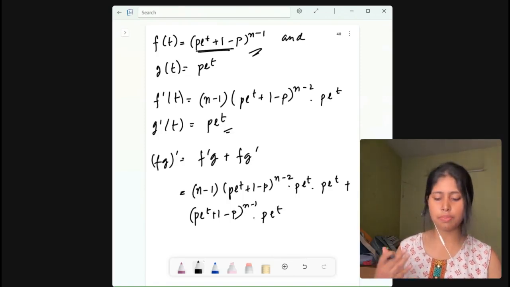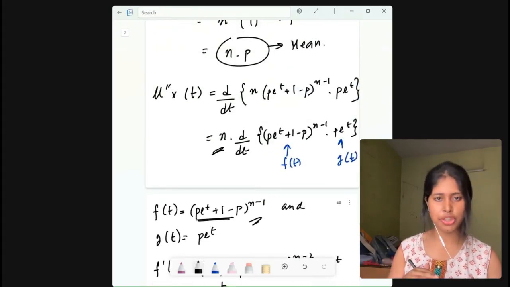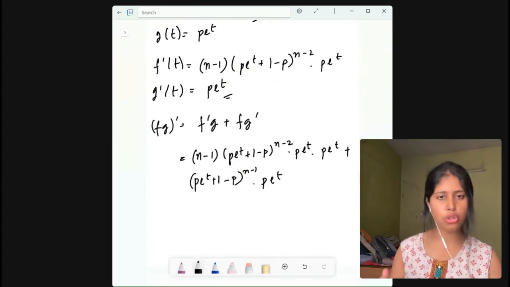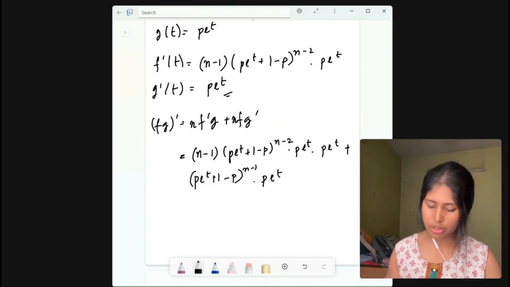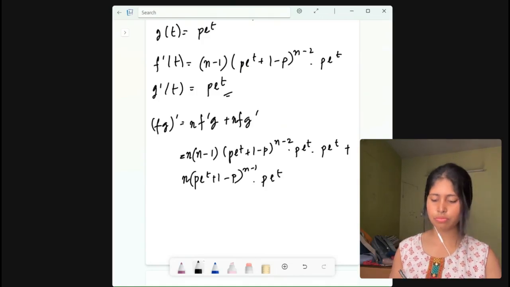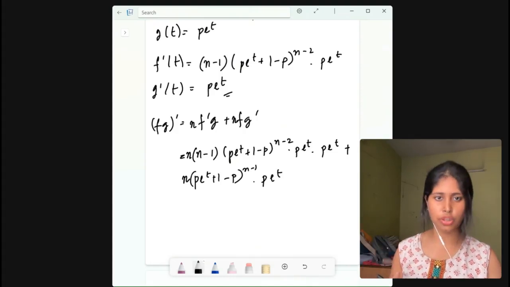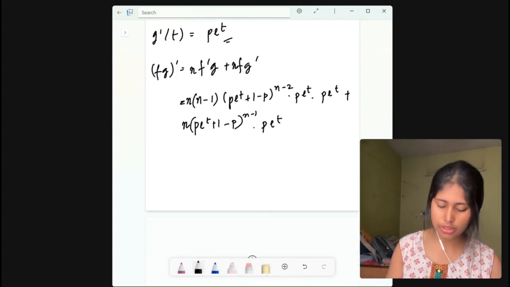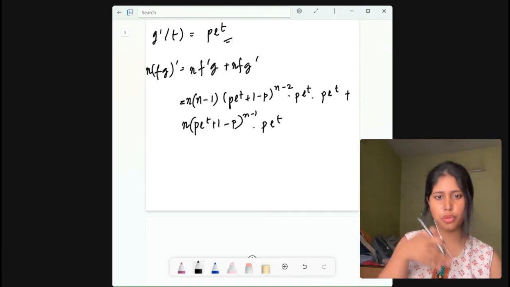Now we have got this product rule. Now we are missing something. There was n here. See, there was n here before the differentiation term. Then you need to multiply the n here also, right? That will be n here and n here. So write it, make the change here. That will be n here and then n here. Yes. So if you make the change here, now this will be the perfect calculation. All right. So here there will be also an n because we are doing this differentiation. We were having an n before this differentiation, right?